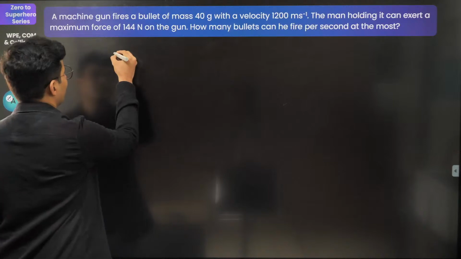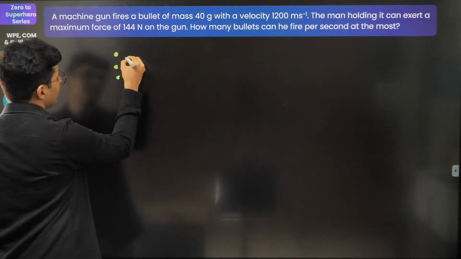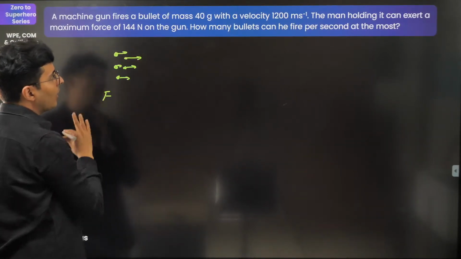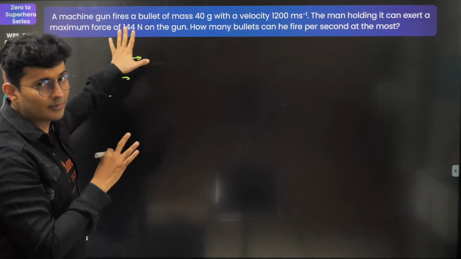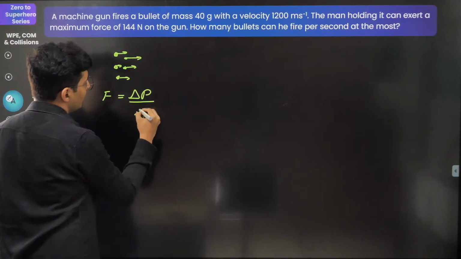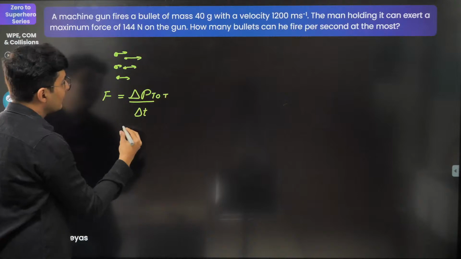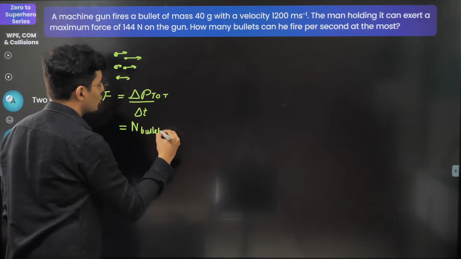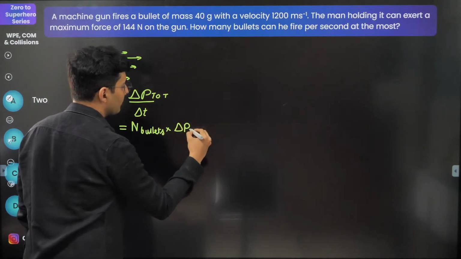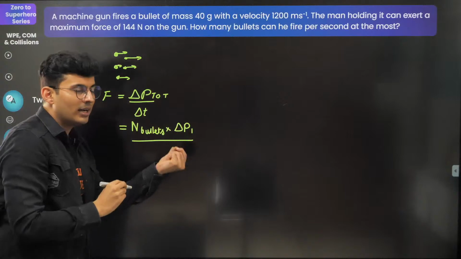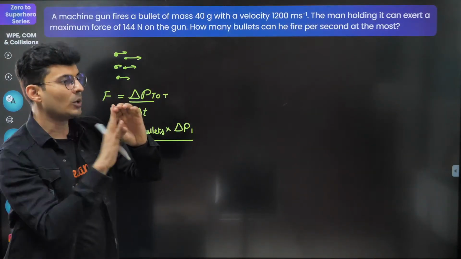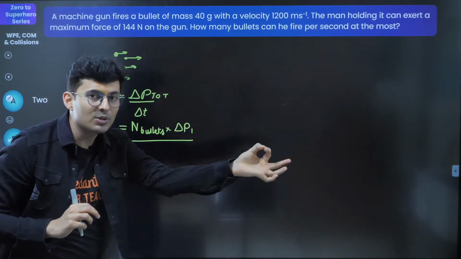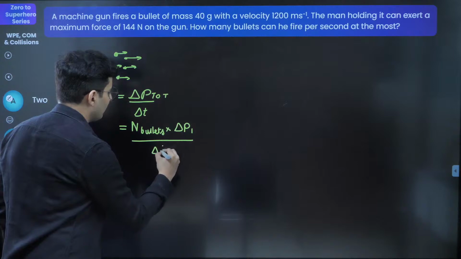Well, whenever you are firing some number of bullets per second, that force which is acting on that gun will be given by the total change in momentum upon the time taken. Now the total change in the momentum is the number of bullets that you shoot into the change in momentum of any one bullet. Each bullet was at rest, you're hitting it, so it moves. So there are n bullets, so n into change of each one will give you the total one. So this divided by delta t.